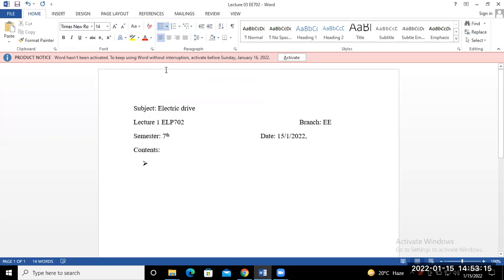The next one was individual electric drives.